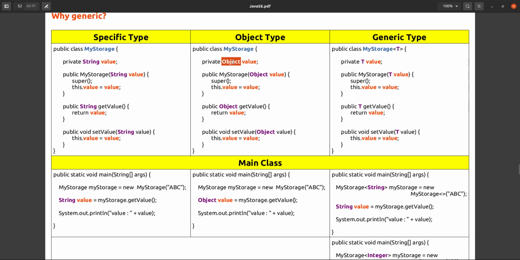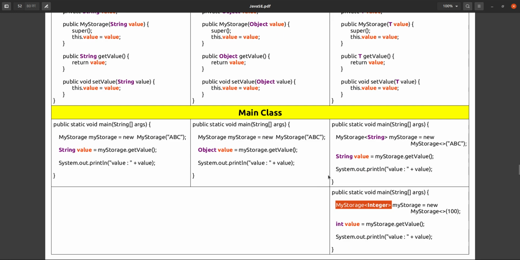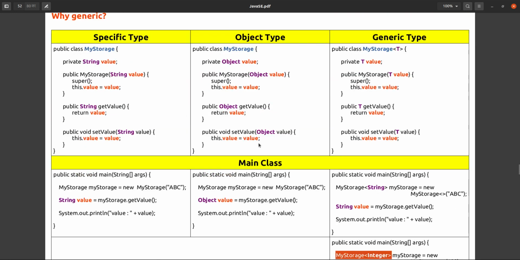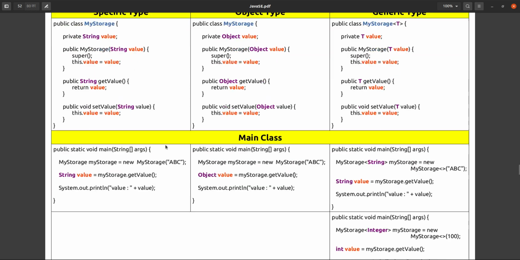And here I am using it for object. If it is an object, then you can collect into object, no issue. And if it is a generic type, then however you want, you can use it for string, you can use it for integer, and this we have already seen. So this is all about generics, what exactly generics are and why we need generics.